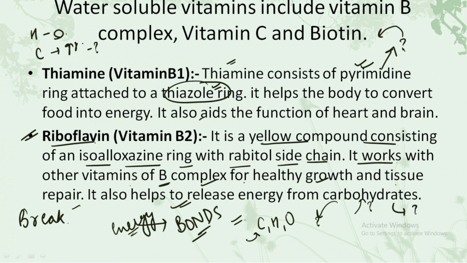कार्बोहाइड्रेट is nothing without the bonds. अगर हम हाइड्रोजन, ऑक्सीजन और कार्बन को as it is छोड़ेंगे, that would not lead to the formation of a कार्बोहाइड्रेट. Carbohydrates are actually the orientation in which the three molecules are attached to one another and they are bonded to one another by the help of the bonds. So if the bonds get broken, it leads to the release of the energy. So you have to remember about this. So this was about the riboflavin, that is the second vitamin.